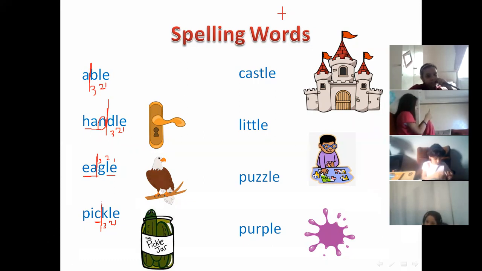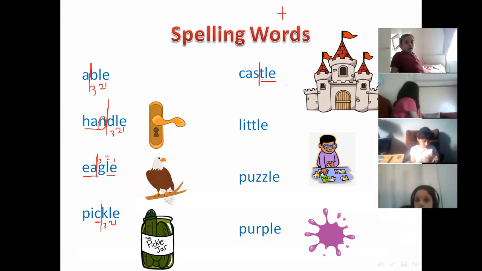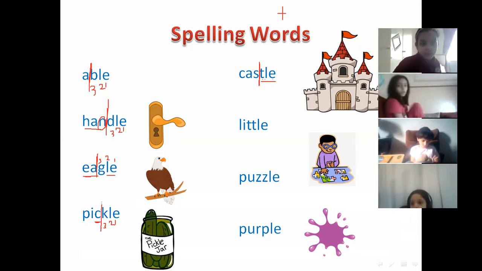Let's see, Lujane. Divide this word. Read it, then divide it. What is it? Castle. Excellent. How can you divide this word? We put a line between the S and T. Wonderful. We'll count 1, 2, 3. Then we will put a line between the S and T. Castle. Don't forget that T is silent. Yes, excellent, thank you.